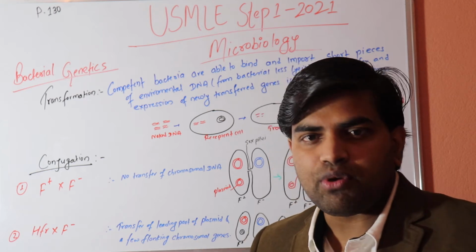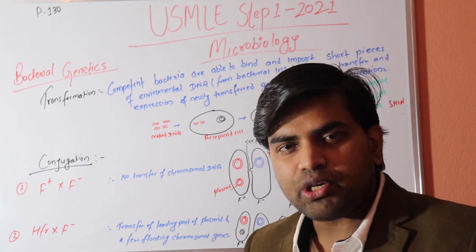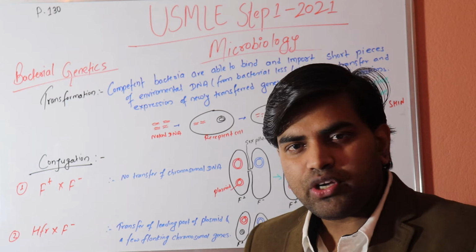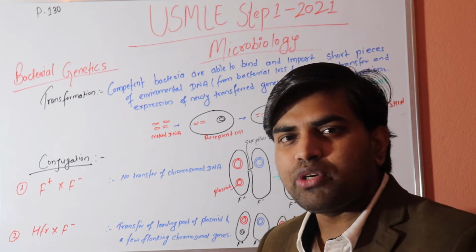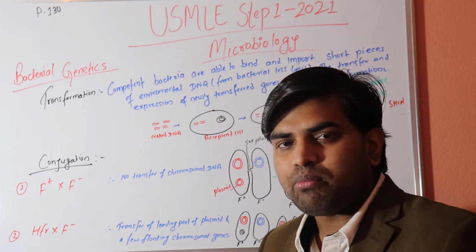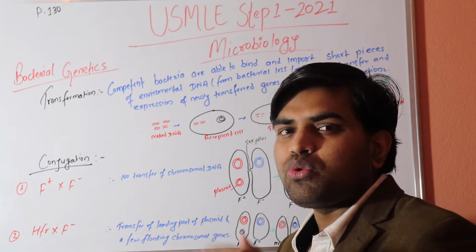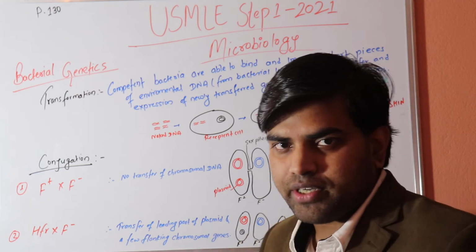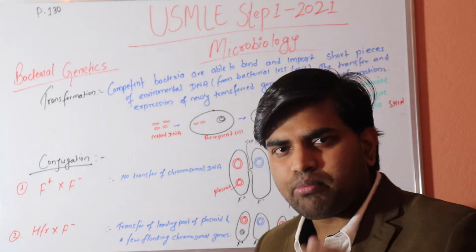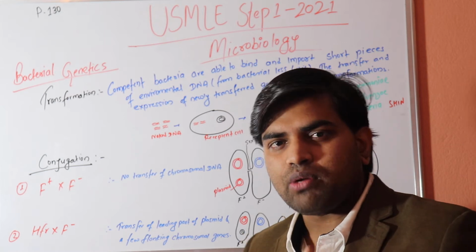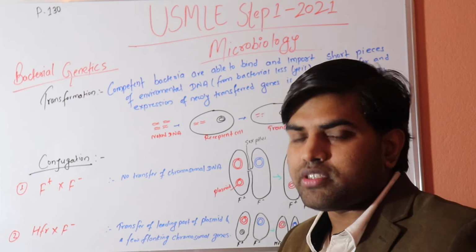We have to remember how they transfer from one bacterium to another, because that is very medically important. If you have a single bacterium on your hand and you touch other patients, you are going to transfer that drug resistant bug, and from that one bacterium it will transfer to the whole bacterial population surrounding it. In a nutshell, one drug resistant bug can spread from one patient to another and another, and we have to know how these bacterial genes are transferred.